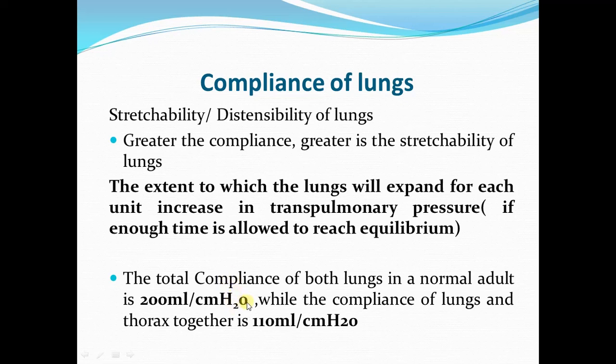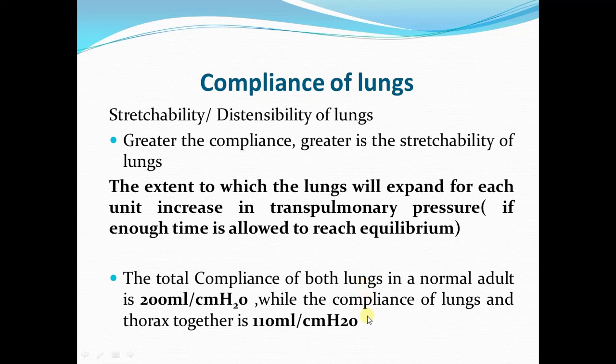But in a normal healthy person, in a living person, the lungs are present in the thoracic cavity. So when the compliance of the lungs and the thoracic cavity is measured together, it is reduced to about half of this value. So compliance of the lungs and thorax together is 110 ml per centimeter of water. Now the question is why is the compliance of the lungs and thoracic wall together less as compared to the compliance of the lungs alone?